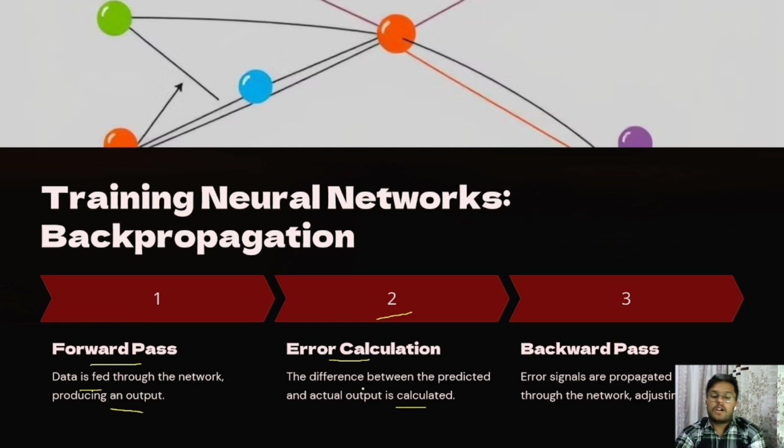Third, the backward pass. Error signals are propagated back through the network, adjusting weights.